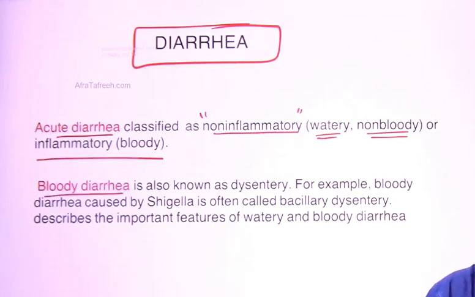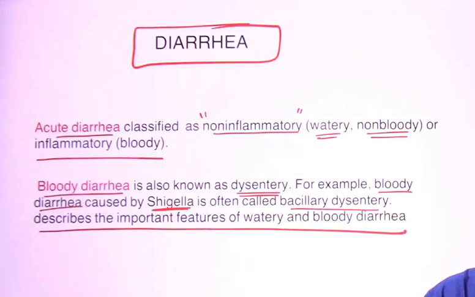And bloody diarrhea, you already know, is termed as dysentery. For example, bloody diarrhea is mainly caused by Shigella, and that is termed as bacillary dysentery. That describes the important features of watery and bloody diarrhea. So in total, acute diarrhea can be of non-inflammatory cause or inflammatory one. Non-inflammatory is watery or non-bloody. Inflammatory is bloody, and for bloody diarrhea the most important cause is Shigella.